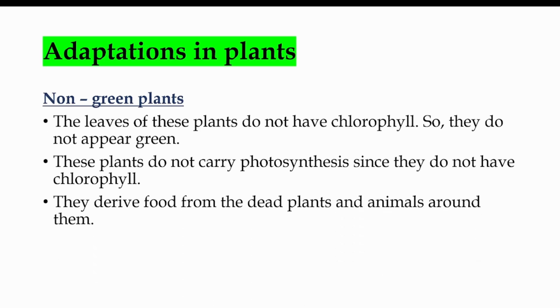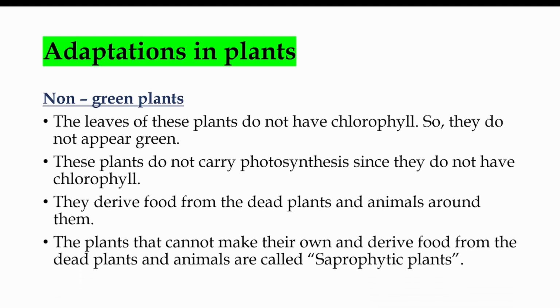But how do they derive food? They derive food from the dead plants and animals around them. So we can find more non-green plants where we find dead plants and animals. The plants that cannot make their own food and derive it from dead plants and animals are called saprophytic plants.